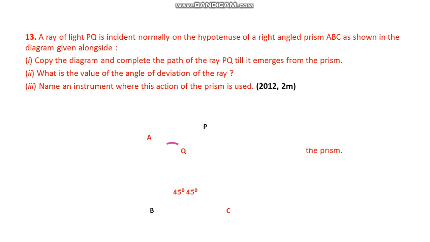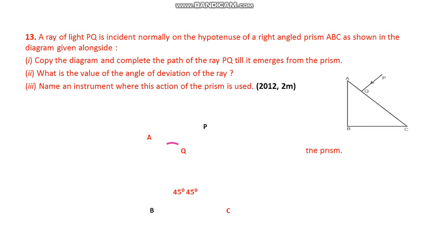Next, a ray of light PQ is incident normally on the hypotenuse of a right angled prism ABC as shown in the diagram given alongside. Copy the diagram and complete the path of the ray PQ till it emerges from the prism.